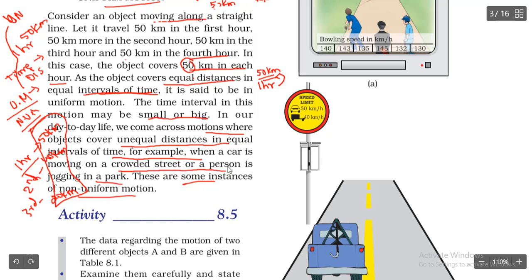So for example, they gave a car moving on a crowded street. If there is no crowd, the car can move easily and cover more distance. But when there are crowded persons, or when there is traffic, the distance covered will be less. So that kind of motion we are going to call non-uniform motion.